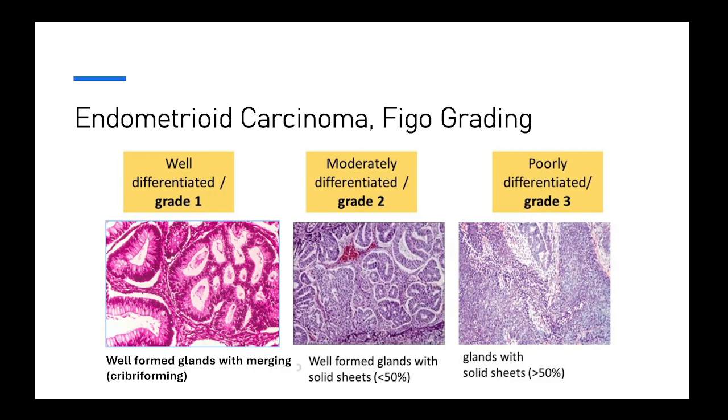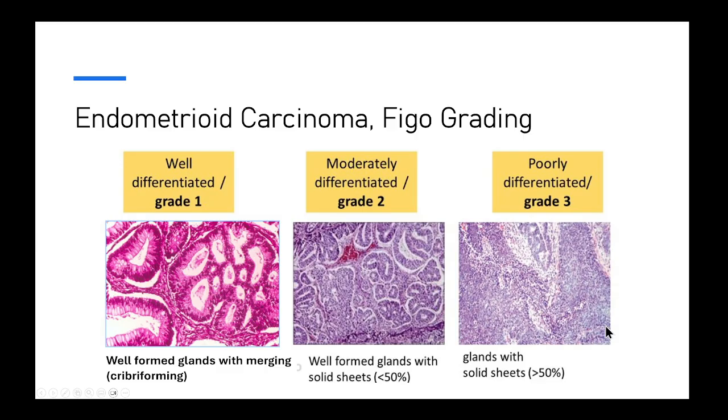Okay, so in hyperplasia, the glands don't merge. Once they start merging, it's a carcinoma. Okay, and as it progresses and it becomes higher grade, then we start to see more solid area with less gland forming, and that's how we will grade the endometrioid carcinoma.